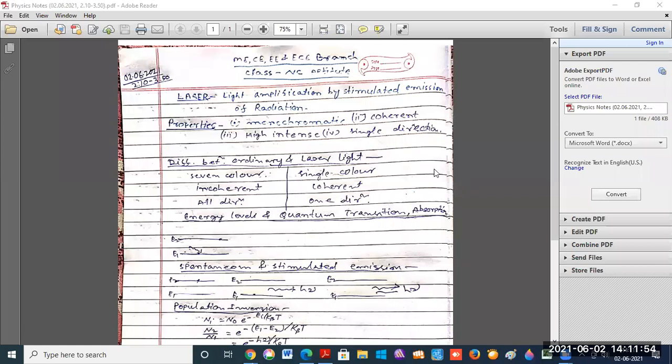So now, today this class is a remedial class. I have completed, I think, 2 chapters. One is laser and another is module 1. Module 1 means quantum physics. Our college had conducted an internal exam on 21st to 26th June. That's why we are studying these 2 chapters independently.